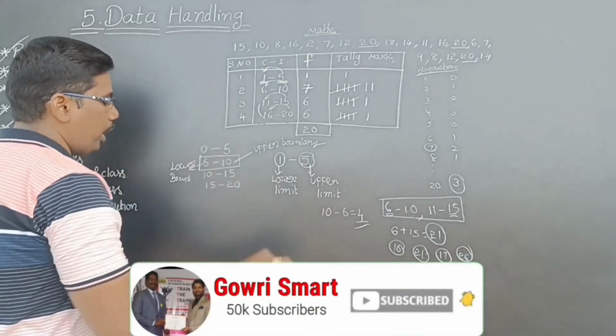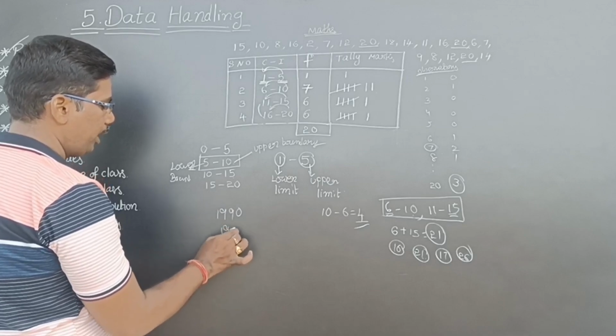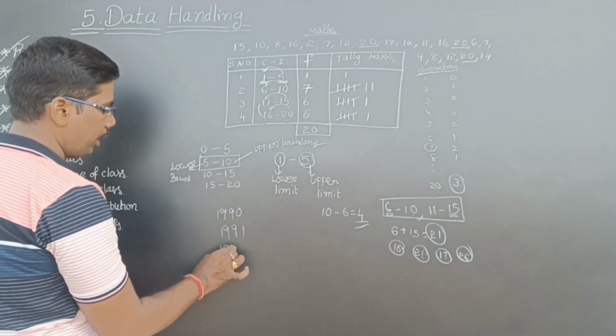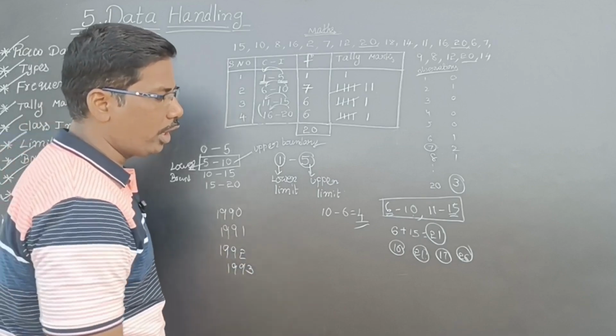For example, in olden days, I am saying 1990, 1991, 1992, 1993. So these 4 years they have mentioned like this.